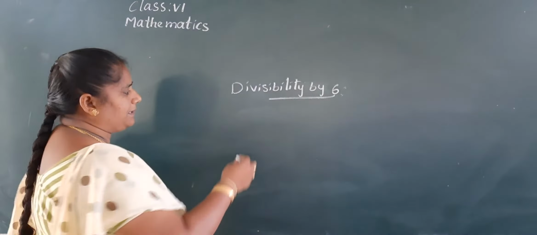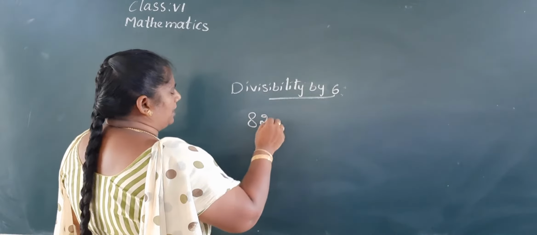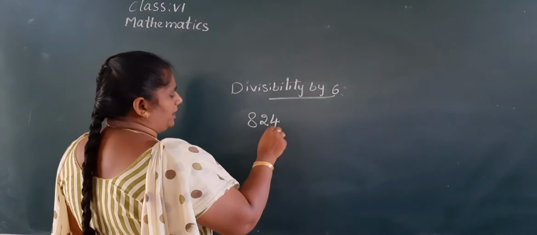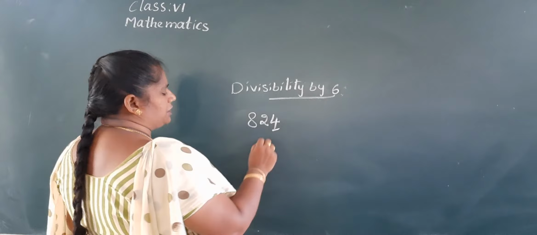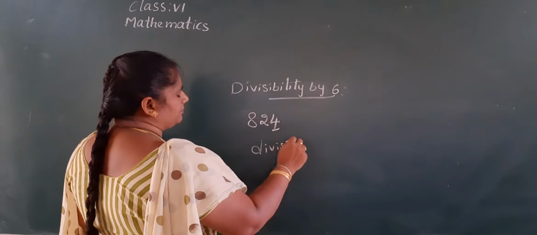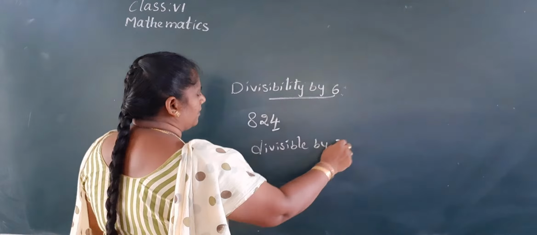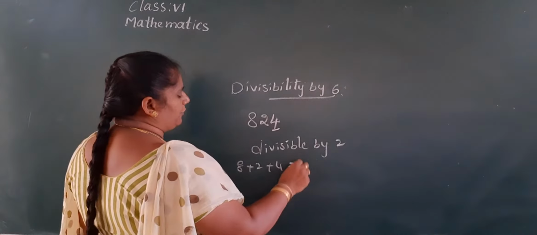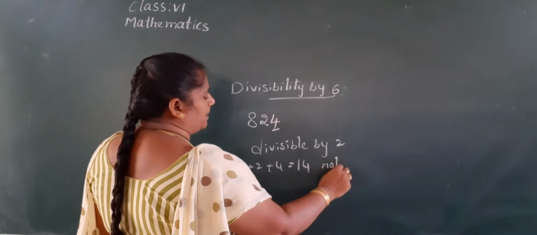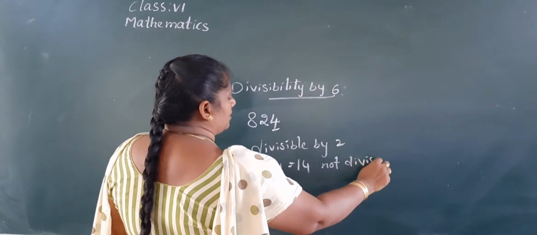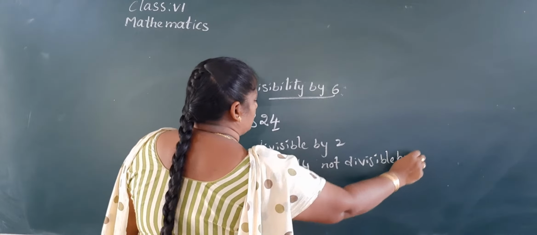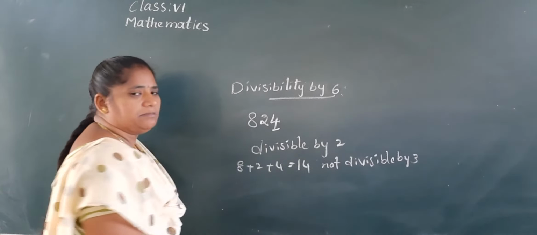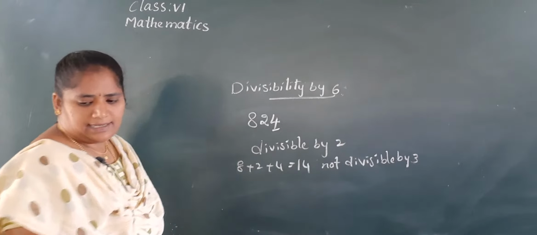Let us take one example, 824. Here 4 is there in the units place, so it is divisible by 2. But the sum of the digits, 8 plus 2 plus 4, 10 plus 4, 14. 14 is not divisible by 3. So the given number is divisible by 2 but not divisible by 3, so this is not divisible by 6.